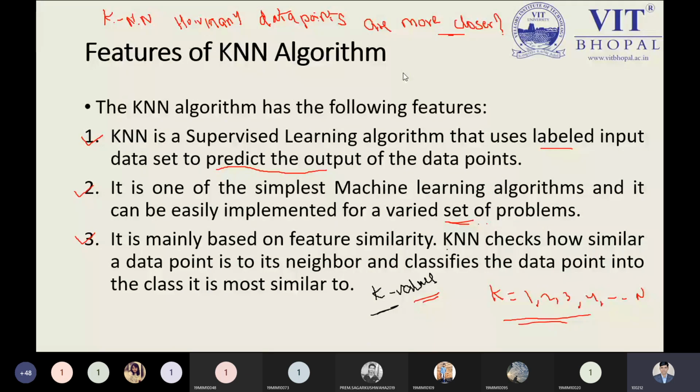What does the K stand for? In KNN, we are now at this part. NN stands for nearest neighbor. But what does K mean? K means how many data points are closest to its neighbor.